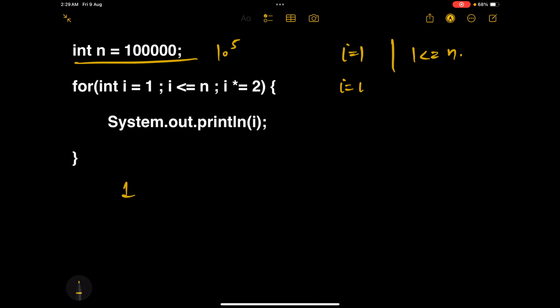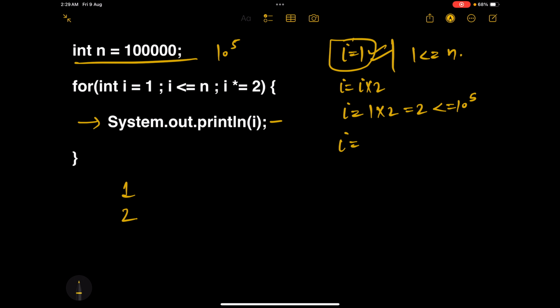Now I becomes, see carefully, I into 2, which means I is equal to 1 into 2, because right now we have I equal to 1. So 1 into 2, this is 2. This is less than or equal to 10 raised to the power 5. So the flow will go inside the for loop and it will print I. So now it will print 2.